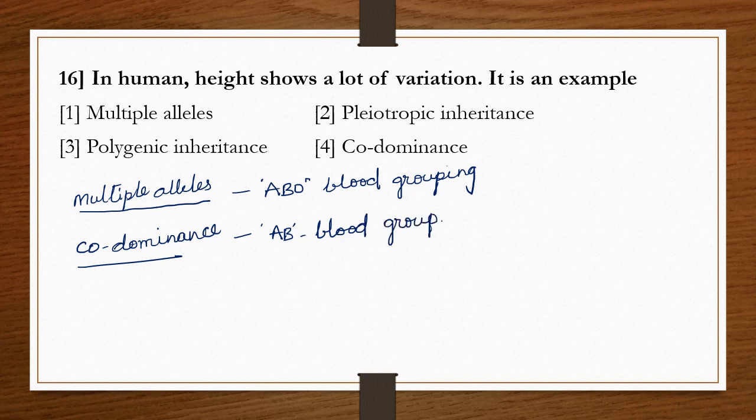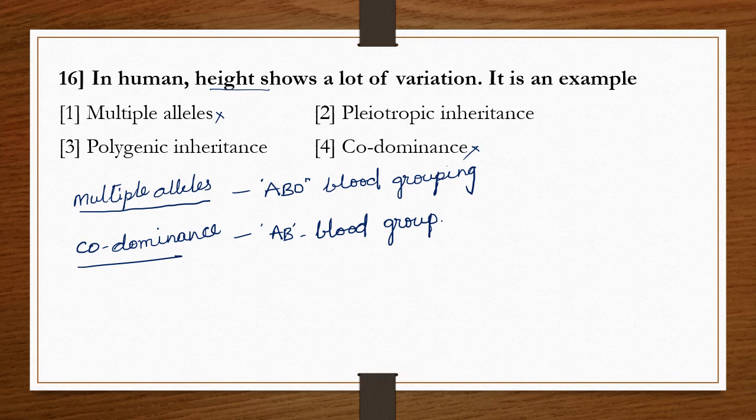So in the question, in human, height shows a lot of variation. Multiple alleles and codominance are related to blood group, not height. Now let's come to the remaining two options: pleiotropic inheritance and polygenic inheritance.